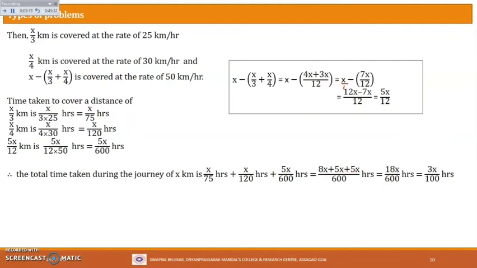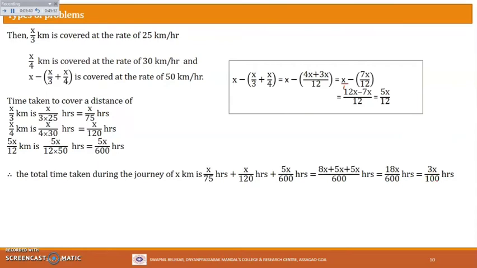So 5 plus 5 is 10, 10 plus 8 is 18x by 600 hours. Okay, if we cancel this, so we will get what? 3x by 100 hours, right? So you can cancel with 6 there, 6 is 18, 600 is 600, alright. So this is the total time taken during the entire journey, right?